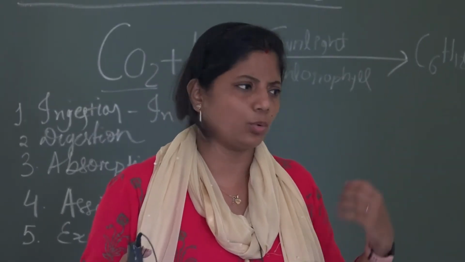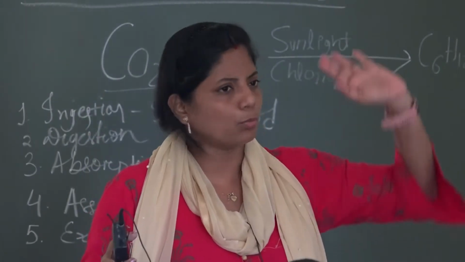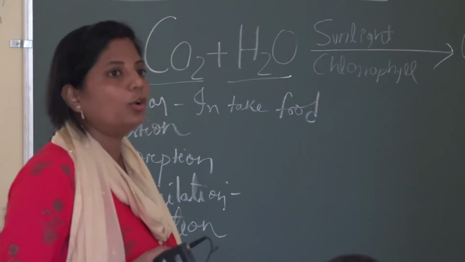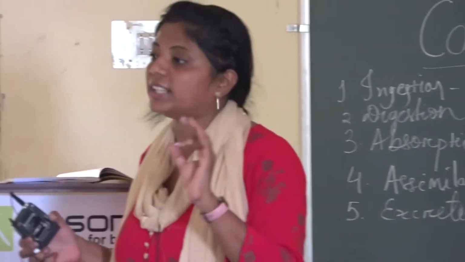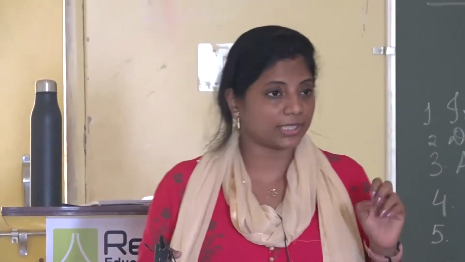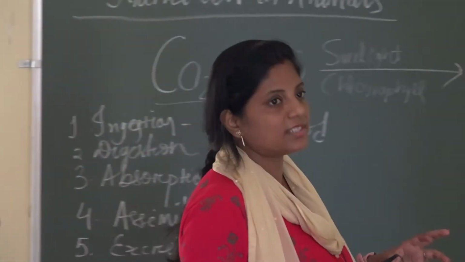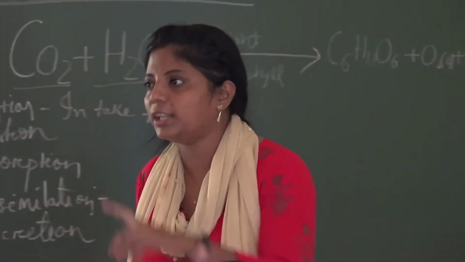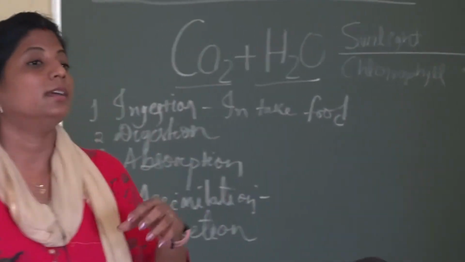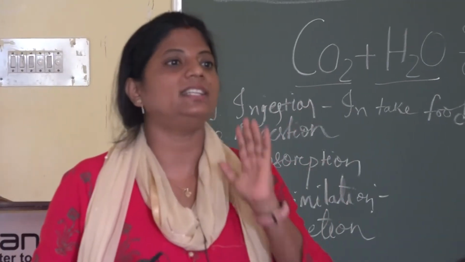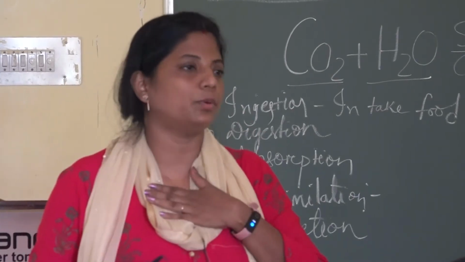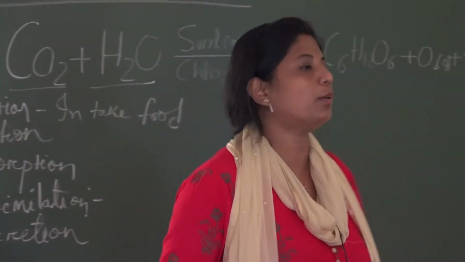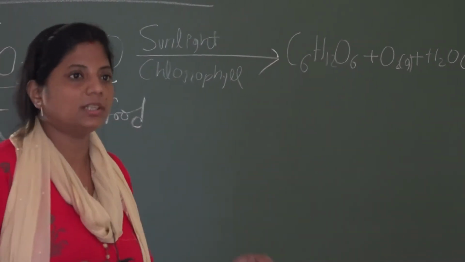Then the question arises: we are human beings and the most developed animals. To do all these things together, we have a special type of organ system. What is the meaning of organ system, dear? An organ system means a few organs are together performing one function. So here we term that the digestive system. In human beings, we have a special digestive system which performs all these five works together.